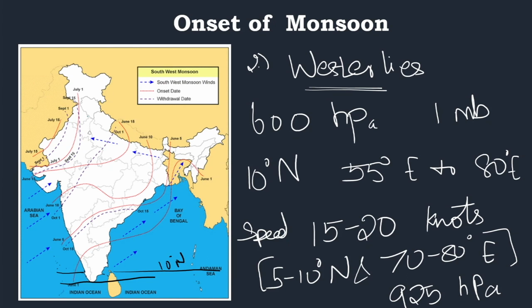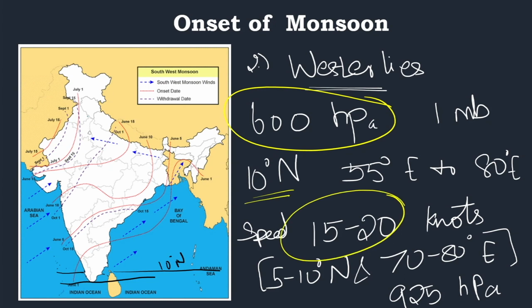Okay, so there are some numbers here to be noted. So please try to note these numbers. One thing, the westerlies pressure should be around 600 hectopascals. You can see this here. And then the speed of the wind at around this 10-degree north latitude should be around 15 to 20 knots at the pressure of 925 hectopascals. These are some important details that the IMD takes into consideration to announce the onset of the monsoon. Now let us see the third condition.